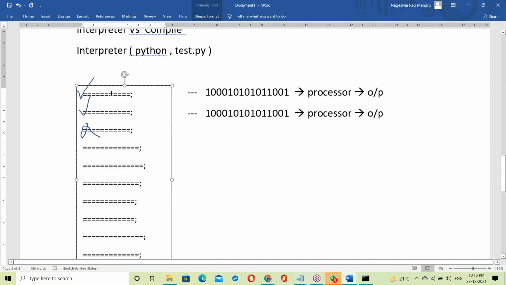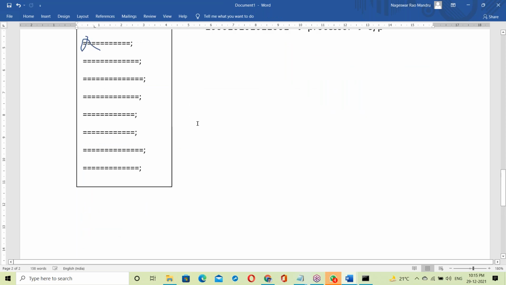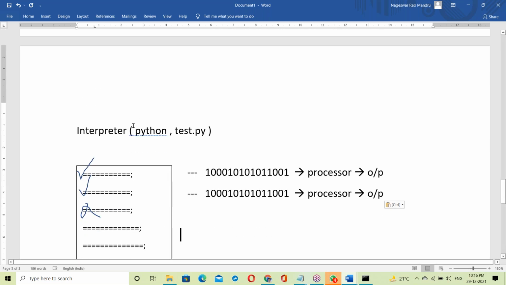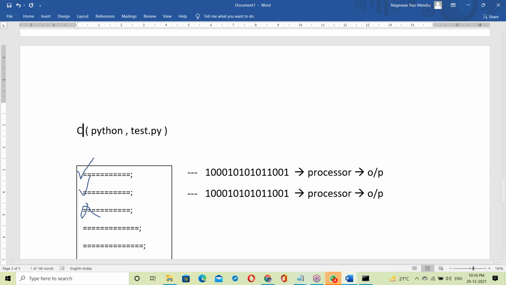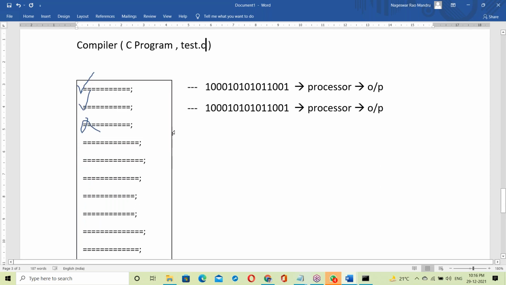Now the compiler. How does a compiler work? Let us say about the compiler here. Let us take a C program, suppose test.c or some C program like this. How does the compiler work here?